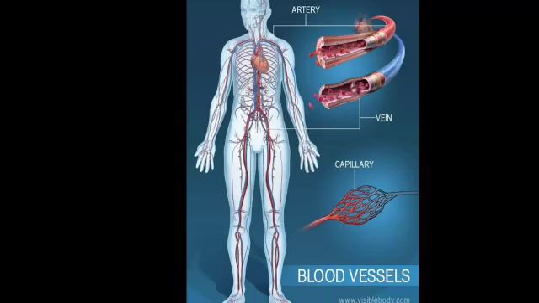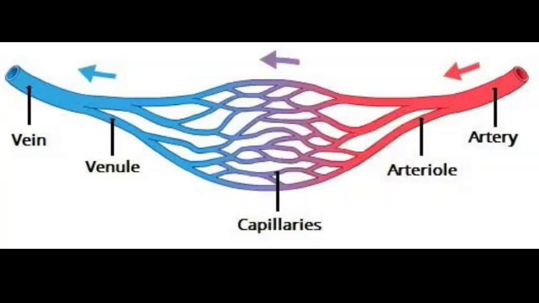And the last one is capillaries. The arteries branch into smaller branches called arterioles, which further branch into fine branches called capillaries.